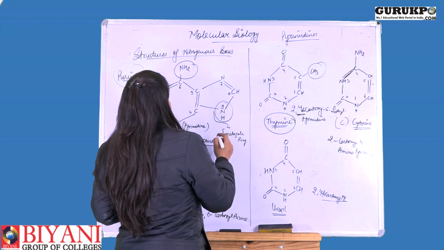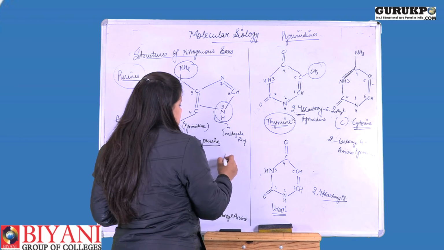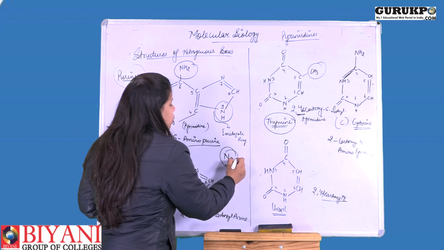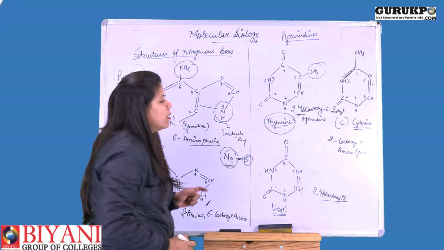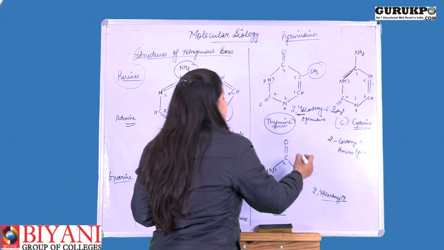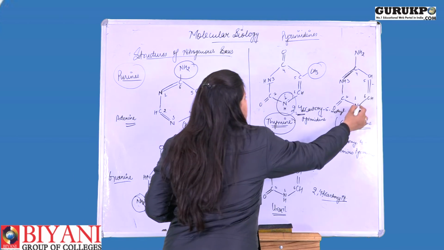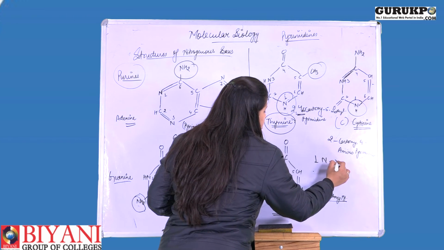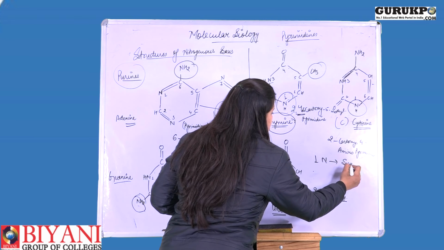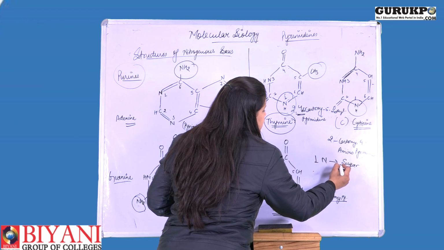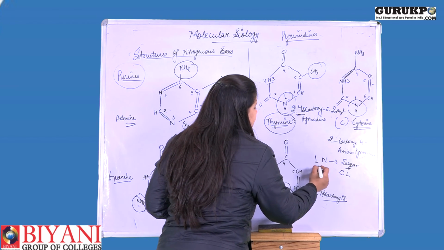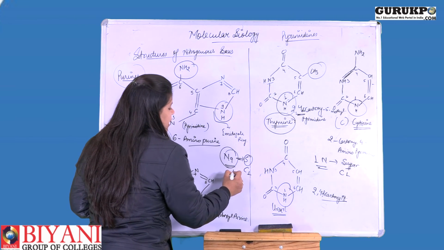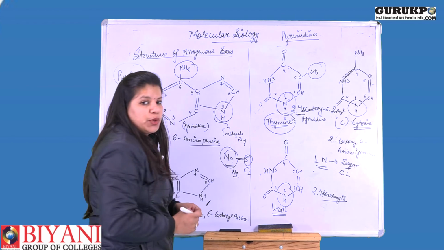In the case of purines, as I said, the 9th position nitrogen forms the bond with the sugar molecule, but what about the pyrimidines? Here the first nitrogen forms the glycosidic bond with the sugar molecule, that is, nitrogen 1 of the pyrimidines bonds with carbon 1 of the sugar, and nitrogen 9 of the purines bonds with carbon 1 of the sugar.